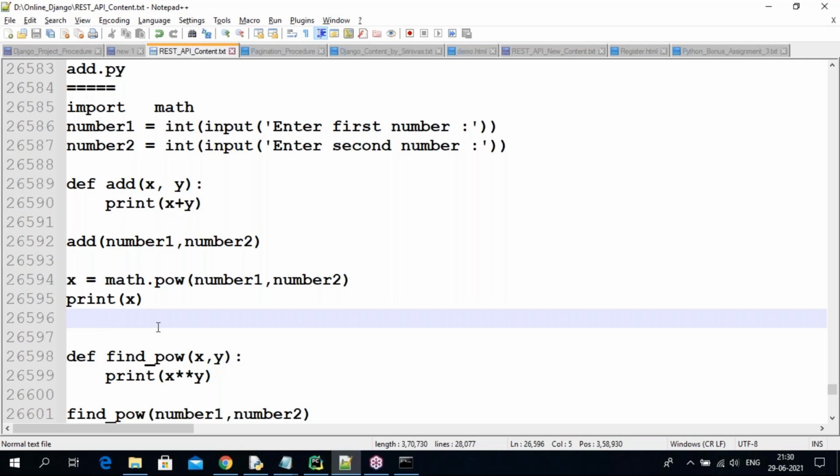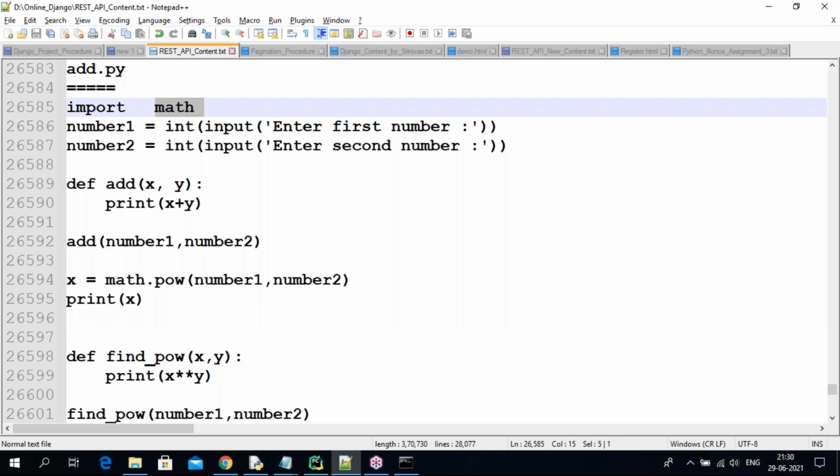Okay, guys. My requirement here is to find the power of two values. For that, I use the predefined math module in the Python software location. I imported it into my user defined file, and later I use this module wherever I want. That is a user defined module. First import, and then you can use it.